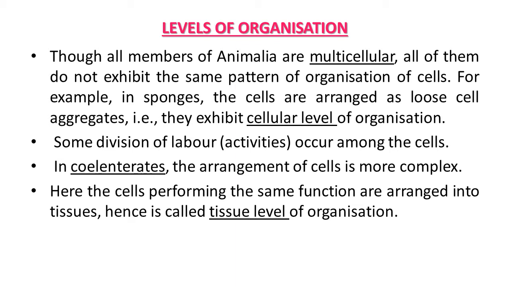In coelenterates, the arrangement of cells is more complex. Here the cells performing the same functions are arranged into tissue, hence it is called tissue level of organization. So the first pattern was cellular level of organization, simple structure in sponges, and the tissue level of organization is observed in coelenterates.